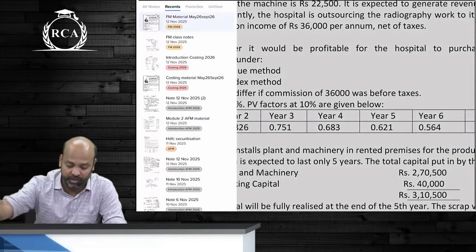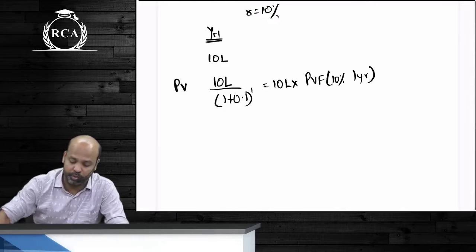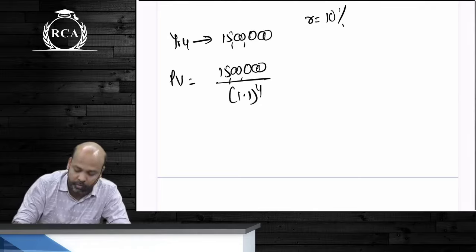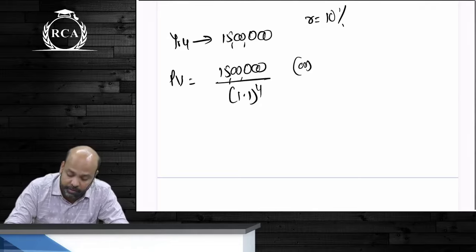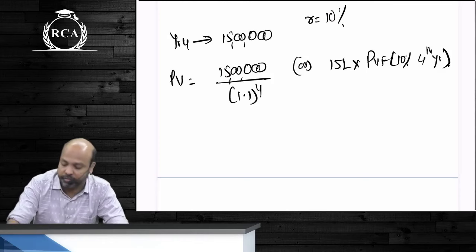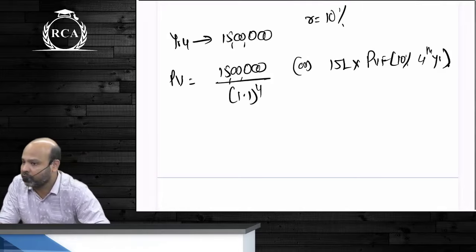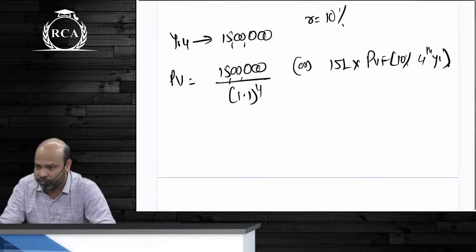What is the use of present value factor? So if you have to compute present value of any cash inflow, all you have to do is multiply that cash flow with the present value factor, guys. Let's say year 4 में you're going to receive an amount of 15 lakhs. How can I write the present value of this? Either, 10% ही बेटा, ठीक है? Either I write 15 lakhs divided by 1.1 whole power 4, or I simply write 15 lakhs multiplied by present value factor at 10% for the 4th year. That will give me the present value of that 15 lakhs. Is this clear? Yes or no?